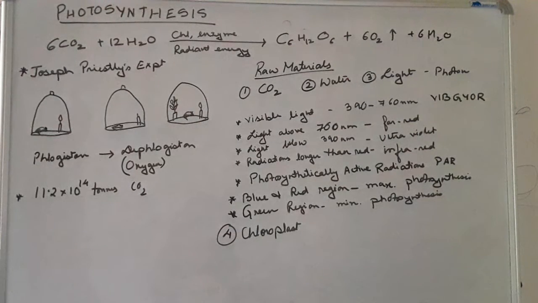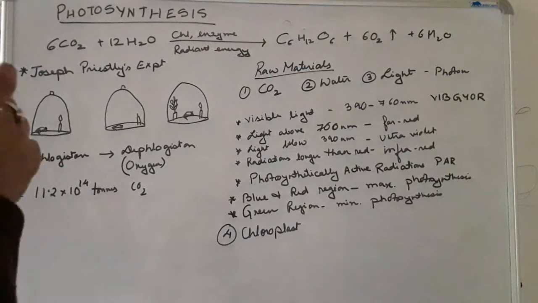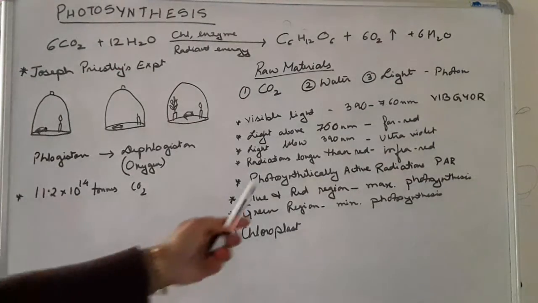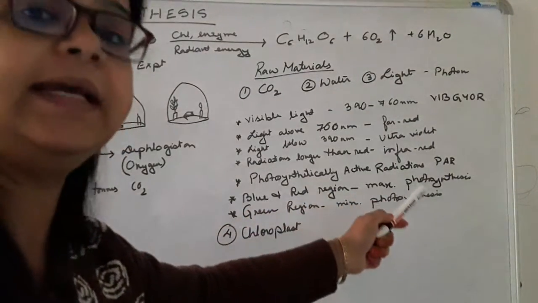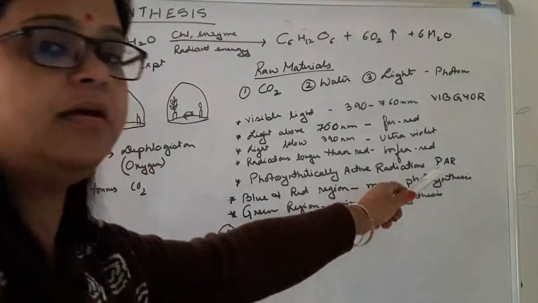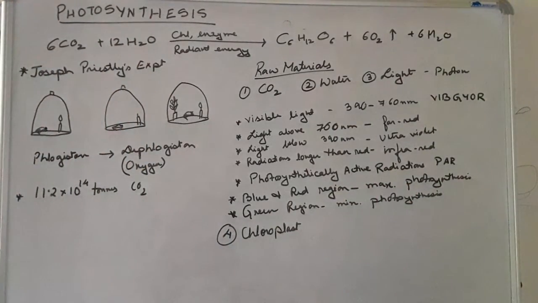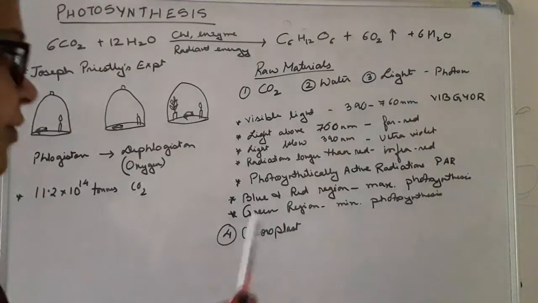Again, while discussing the light part, we come across the term photosynthetically active radiations. That means the light used for photosynthesis. The particular range of light which is used for photosynthesis is called the photosynthetically active radiation, or PAR. Now, PAR is frequently used in the questions, so remember it. Photosynthetically active radiation is the radiation which is taken by plants for photosynthesis.